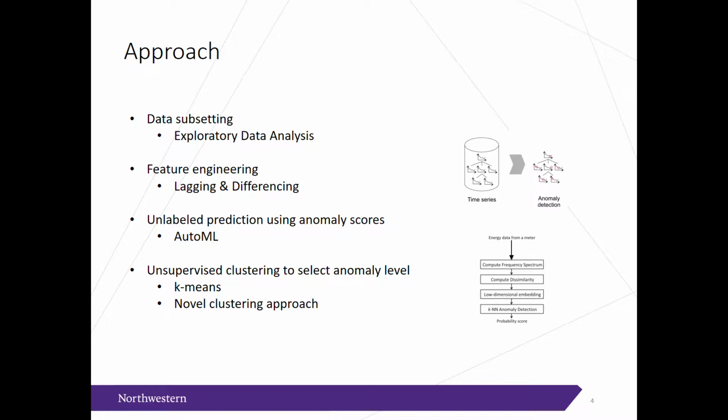In order to meet these challenges, these were the steps I took. Data subsetting was pretty crucial due to the size of the data set. I didn't spend as much time as I wanted to engineering features, but I did use lagging and differencing as well as some other techniques. I used unlabeled prediction techniques such as using anomaly scores through an auto machine learning pipeline. I'll talk a little bit more about that later. And I also layered some unsupervised techniques on top of the anomaly score approach, which is also something I'll elaborate on a little bit more.